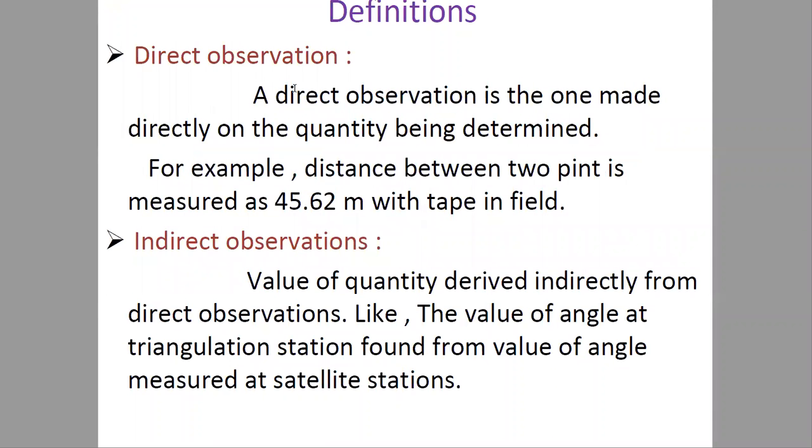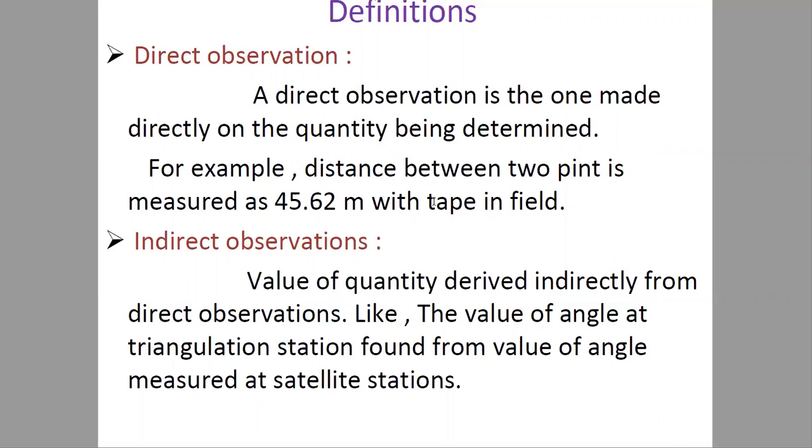Now let's see a few definitions. That is direct observation. A direct observation is made directly on the quantity that is being determined. For example, the distance between 2 points is 45.62, which is measured with tape in the field. This is direct observation. And what is indirect observation?